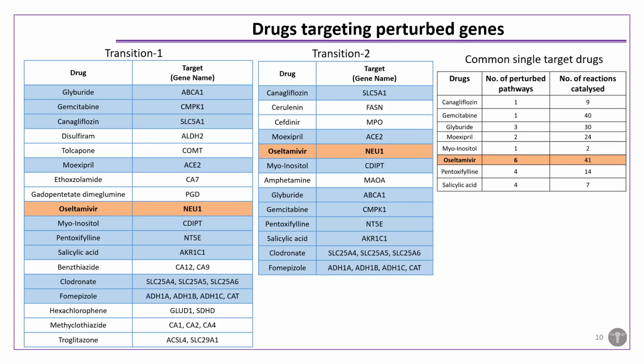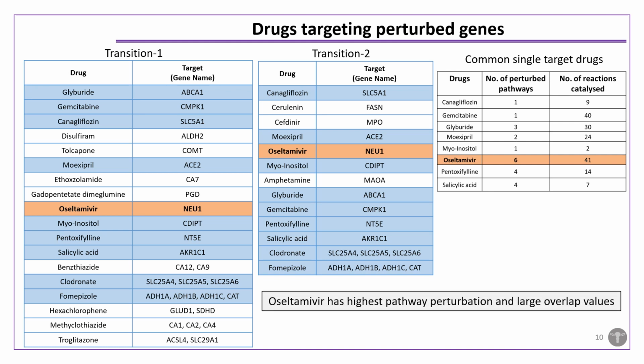So we next came up with the list of putative drugs, among which some were common to both the transitions, which are highlighted in blue. And osimertinib was also common for both the transitions, and it was targeting the NU1 gene. We also observed that the number of perturbed pathways associated with osimertinib was high as compared to other drugs, and the overlap value was also high as compared to the other drugs. So therefore, we chose this drug to experimentally validate our model predictions on the pharmacological regulation of both transition 1 and transition 2.